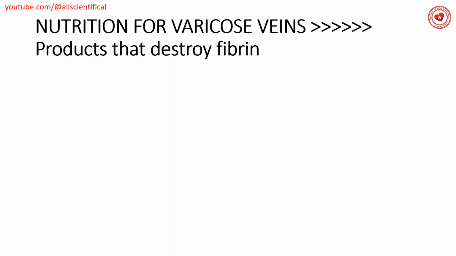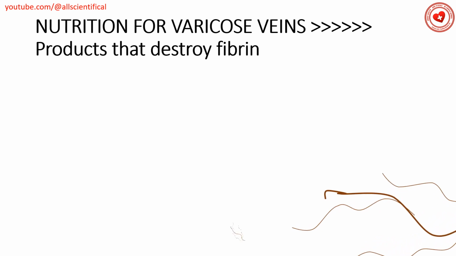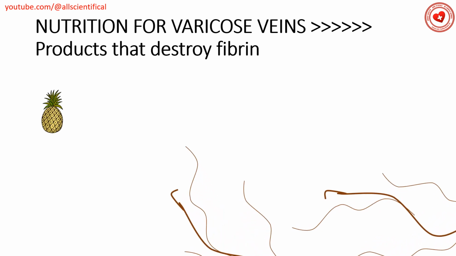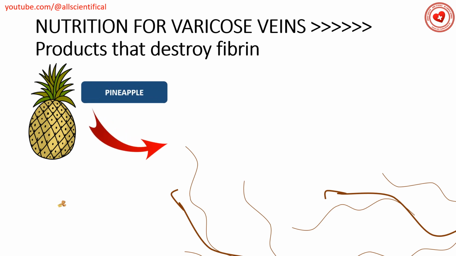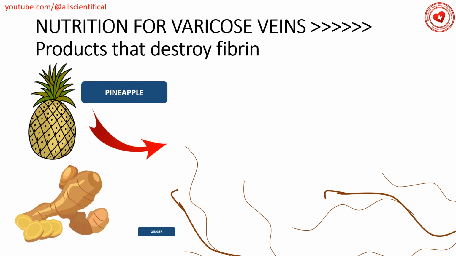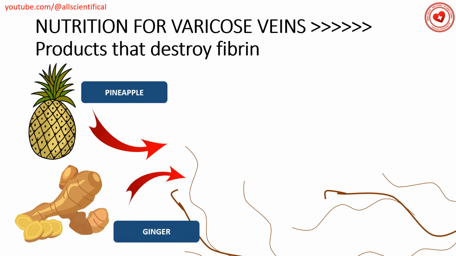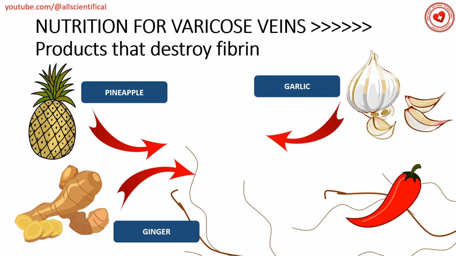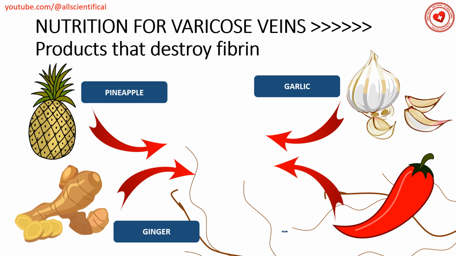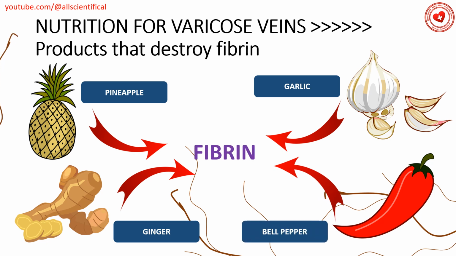Nutrition for varicose vein: products that destroy fibrin. It has been observed that consuming certain food can eliminate fibrin deposits that form around varicose vein. The fact is that fibrin is a protein that makes the skin around varicose blood vessels hard and curved. The most effective foods for fibrin are pineapple, ginger, garlic, pepper. Pineapple contains the enzyme bromelain, which stimulates the decomposition of fibrin.